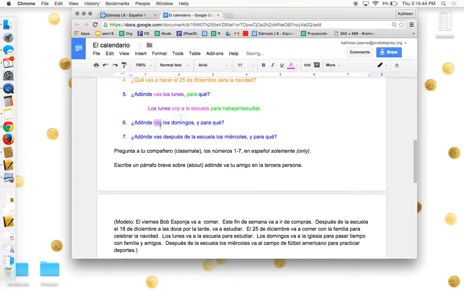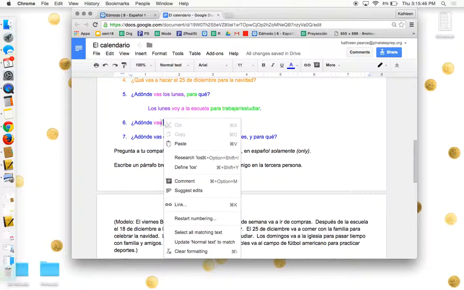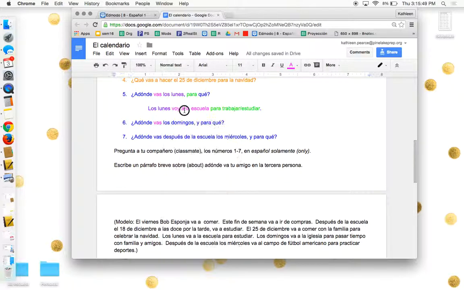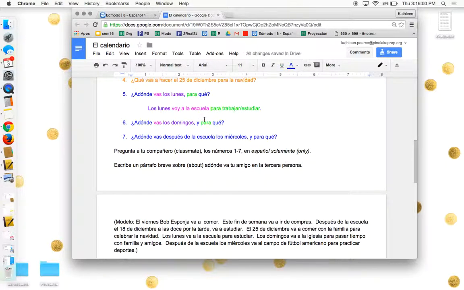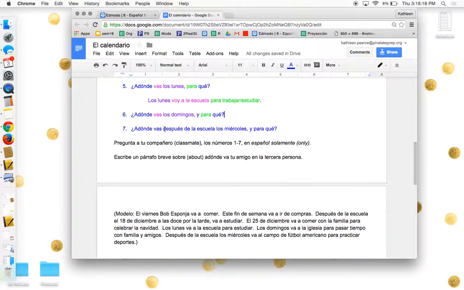There's my pink part. I'm going to restate the purple part. And then here's my green part. And in order to do what? And the only thing that was different that you might have noticed from your classwork when you originally did this was here it said porque. But since we've moved a little bit past that, it is now para que, in order to. Same thing, same kind of answer, just a little bit different phrasing. And the same is going to happen for this one. This is a little bit longer, but that's okay.